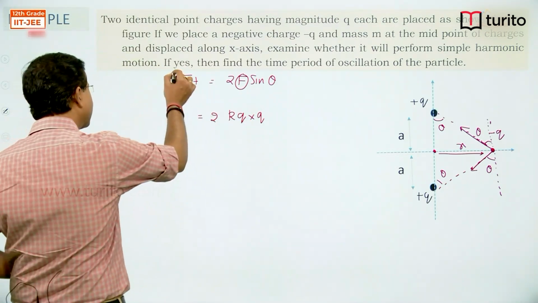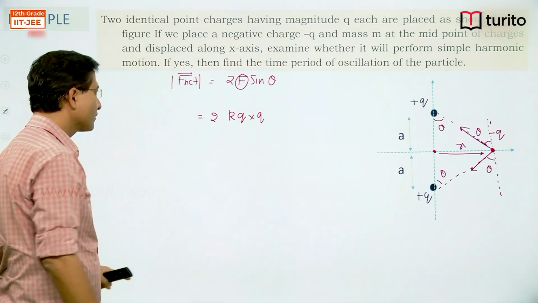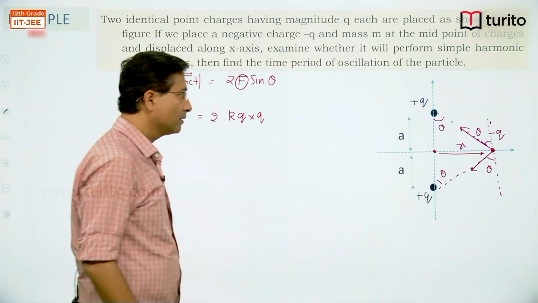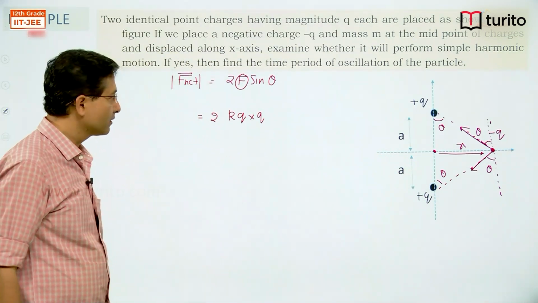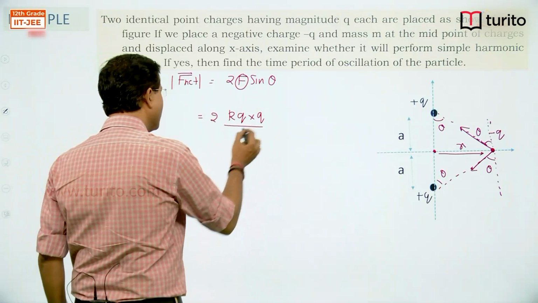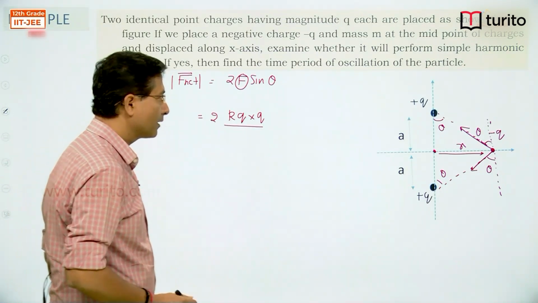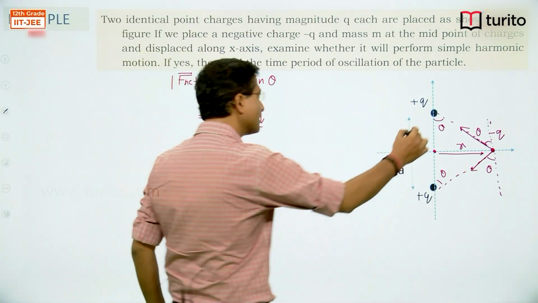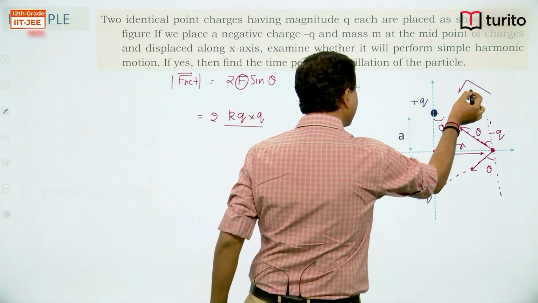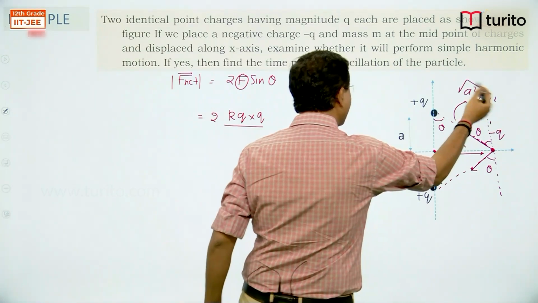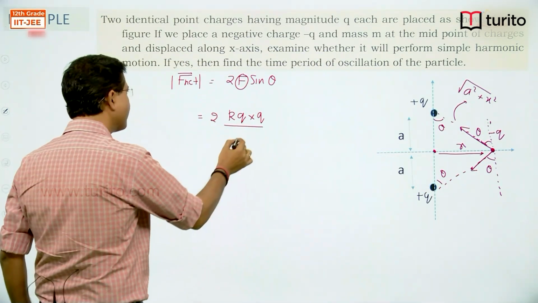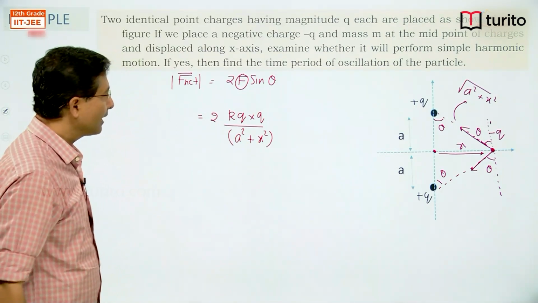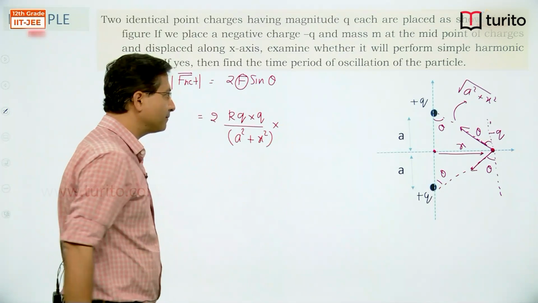So this is just magnitude of the net force, right, which we are taking towards the origin, divided by separation between them square. This separation is under root a square plus x square whole square. So whole square will give me x square, under root will go, and then sin theta, value of sin theta from the diagram.